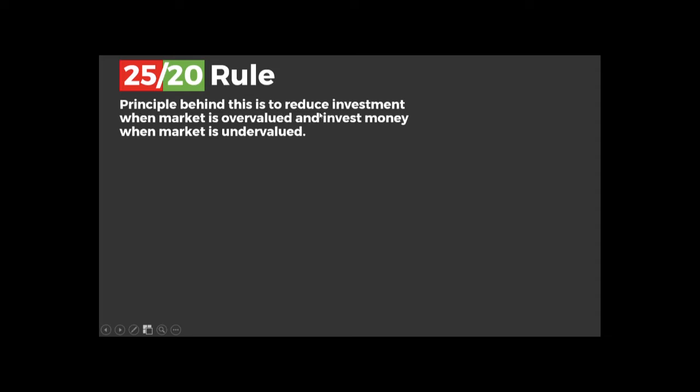The principle behind the 25 by 20 rule is very simple. What you're doing here is selling your stocks when the market is overvalued and investing money when the market is undervalued. So sell stocks when they're high priced and buy them when they're at a lower price. But you can't tell when it's going to be at a lower price. That's why we use the 25 by 20 rule. It shows that if our values are above 25, there will be a correction coming in the near future.